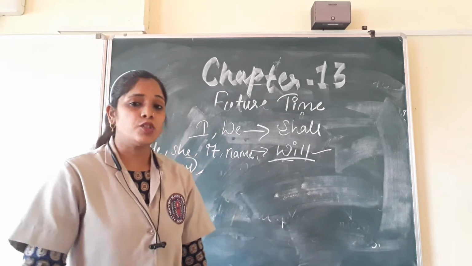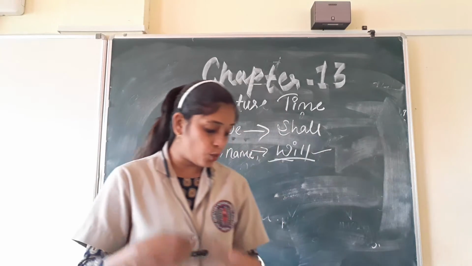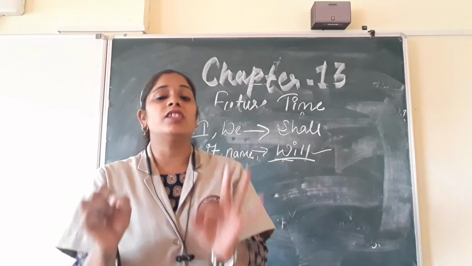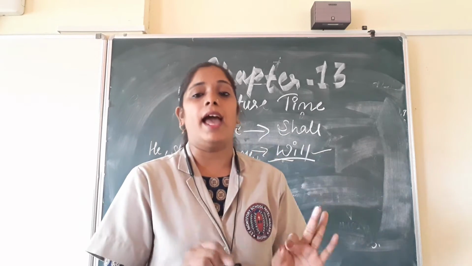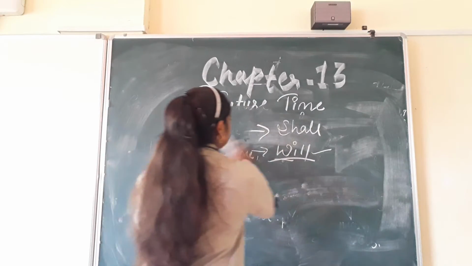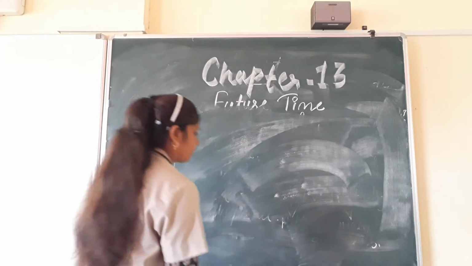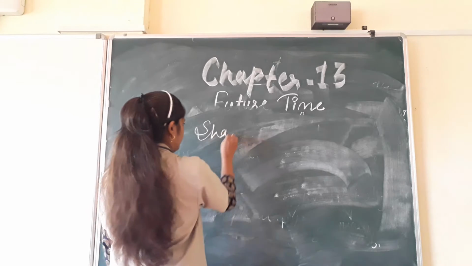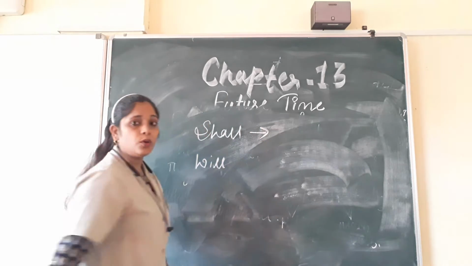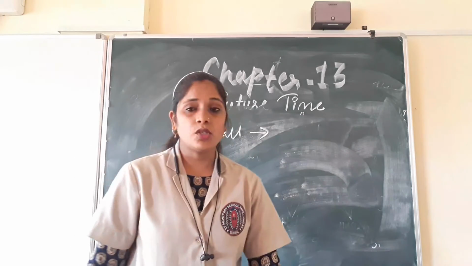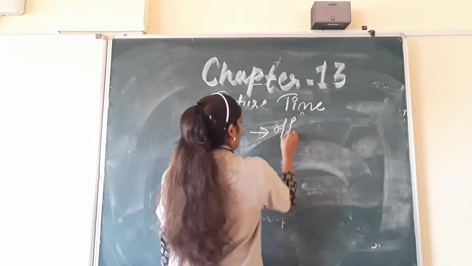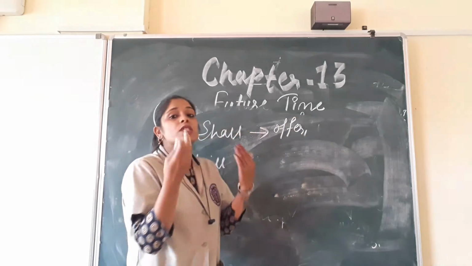Now children, I would like to tell you in which condition you have to use shall and will. So see here. Shall we will use to offer something to someone.